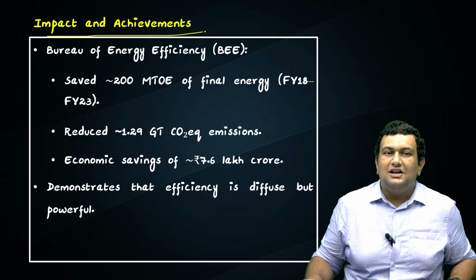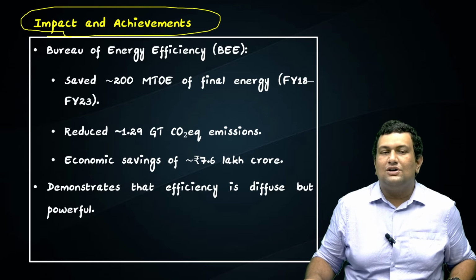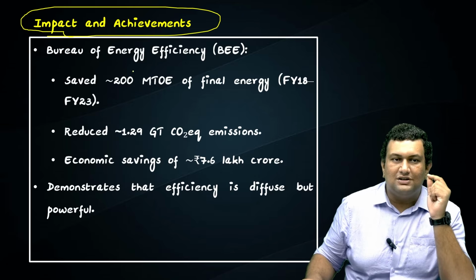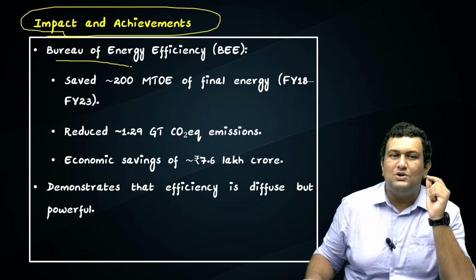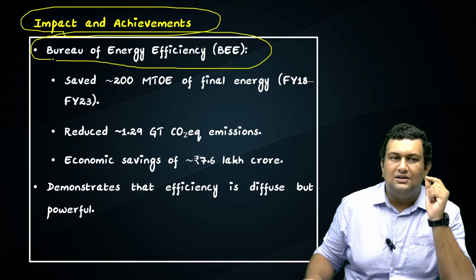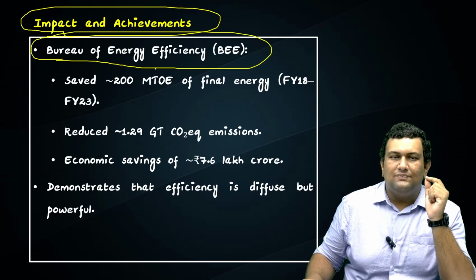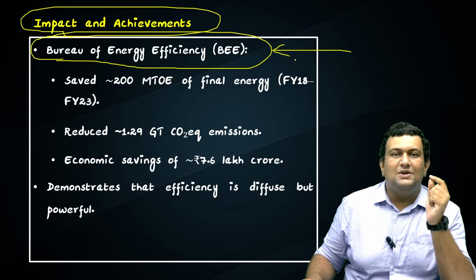So we'll see certain impacts and achievements of this energy efficient method, as stated by the Bureau of Energy Efficiency. This is an important organization, and questions can be asked about it in prelims.